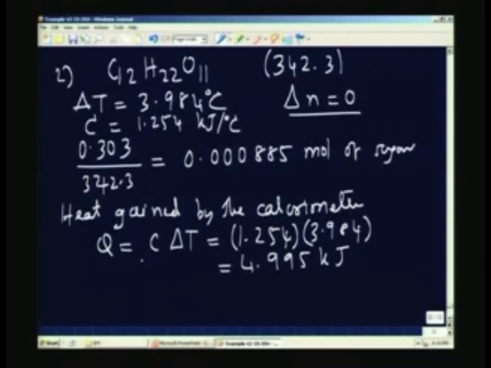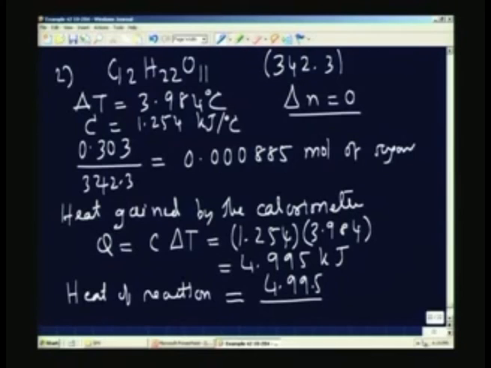So, this must be equal to the moles of the fuel burnt multiplied by the heat of reaction, and therefore, the heat of reaction is equal to this divided by the number of moles, which is 0.000885.